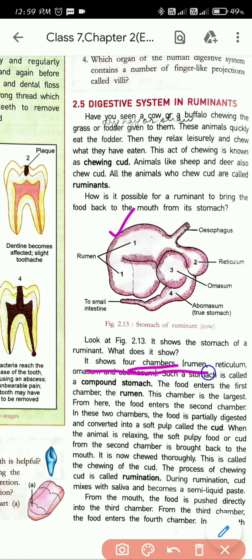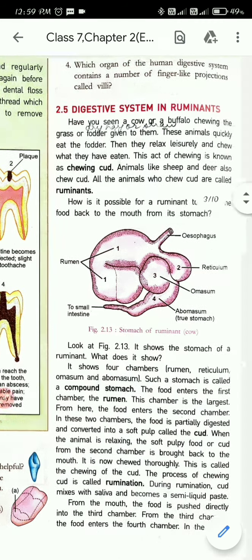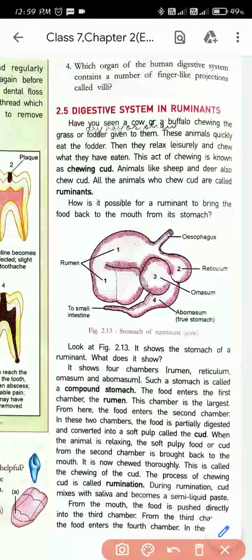Underline this line till compound stomach, and also underline this line: all the animals who chew cud are called ruminants. And this line: the act of chewing is called chewing cud. Okay, so let's come to the diagram.